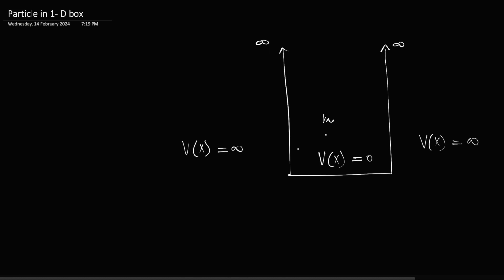Potential energy is infinity means here force is infinite, because potential energy arises due to the force only, right? And it is positive potential energy now, because it is positive infinity. This is also positive infinity, and what does positive potential energy always mean? Positive potential energy means repulsive force, right? That's why you see that gravitational force is an attractive force, so potential energy is always negative, right? And if a force is repulsive, then potential energy will be positive. If the force is attractive, then potential energy will be negative. You can write it down if you want.